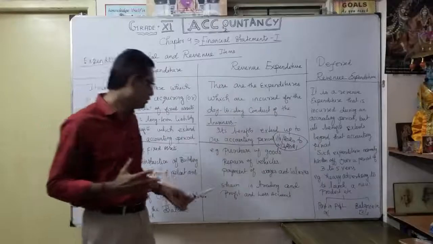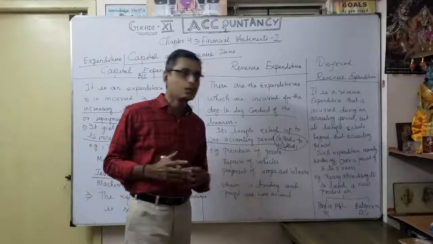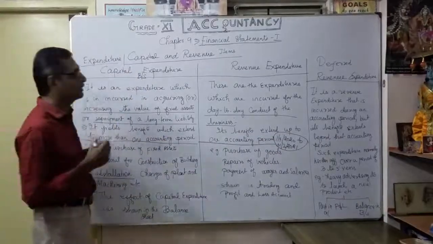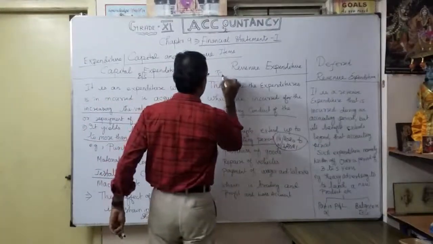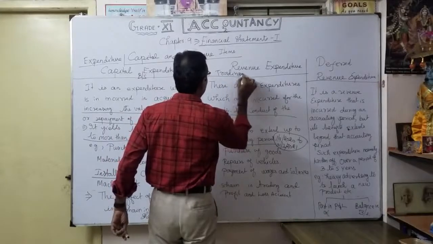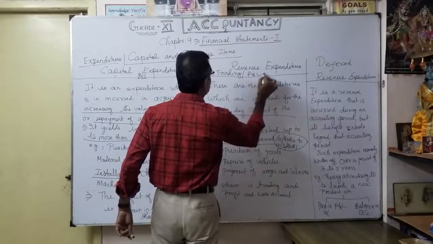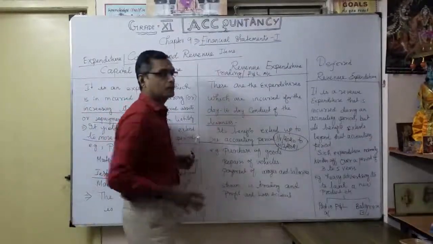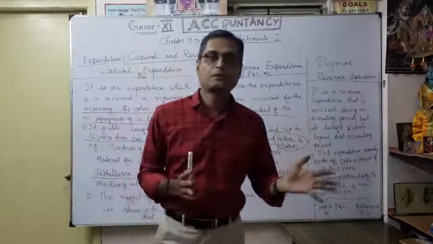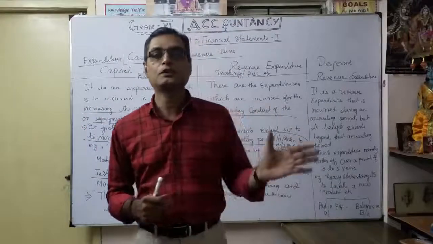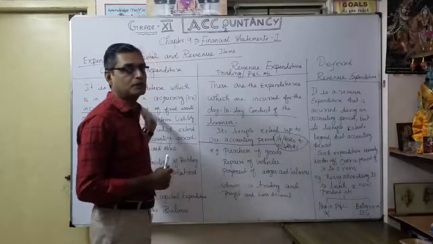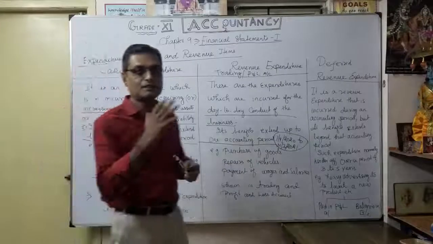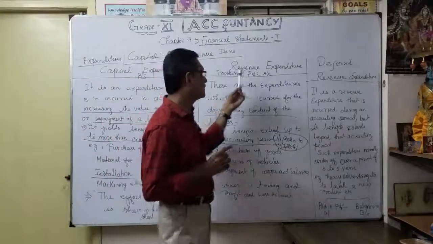Where do you show them? In the trading and profit and loss account. Capital expenditure always goes to the balance sheet, but revenue expenditure goes to either the trading account or the profit and loss account, depending on the expense. You understood now how capital expenditure and revenue expenditure differ. If the benefits carry over more than the accounting period, it is capital expenditure. If it is within one accounting period, it is revenue expenditure.